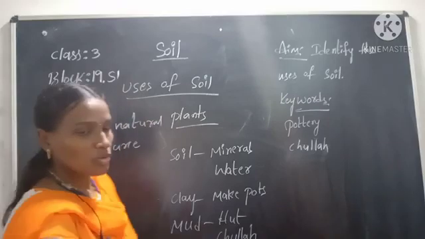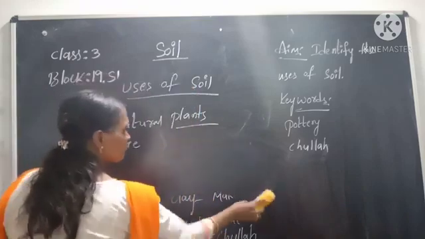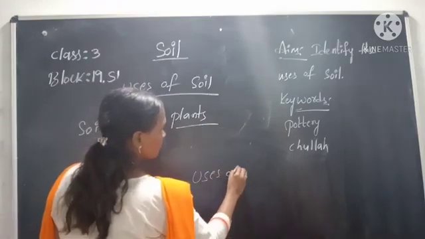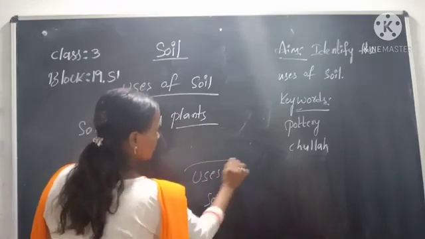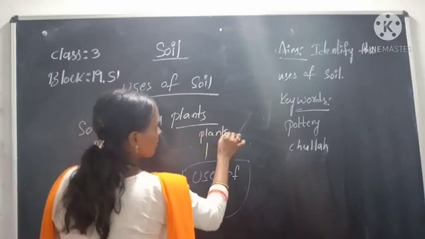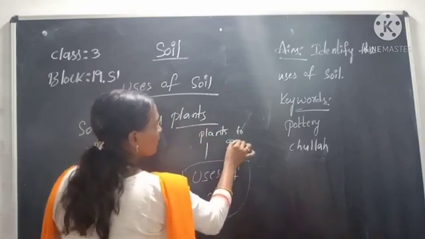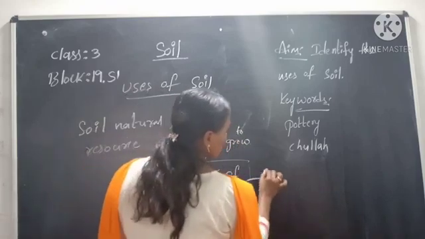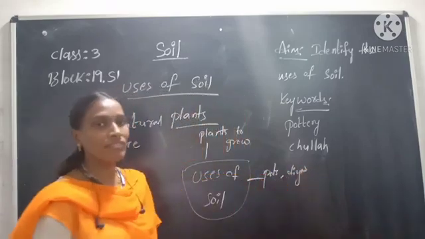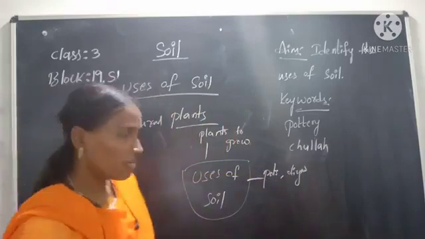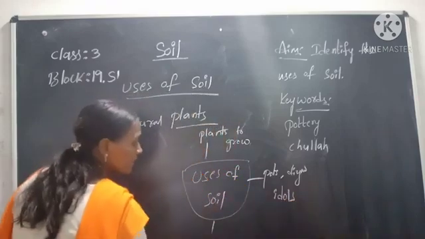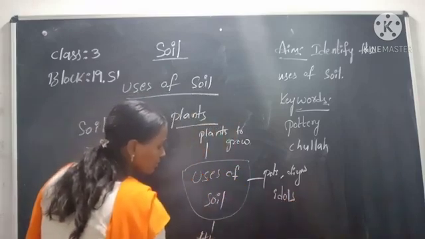These are the uses of soil, children. See once again. We can use the soil for plants to grow, and to make diyas and pots. In many villages they make idols with the clay, and make huts and chulas.